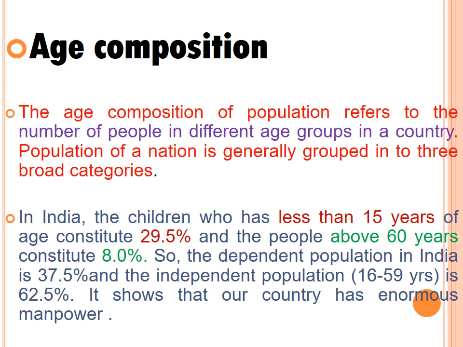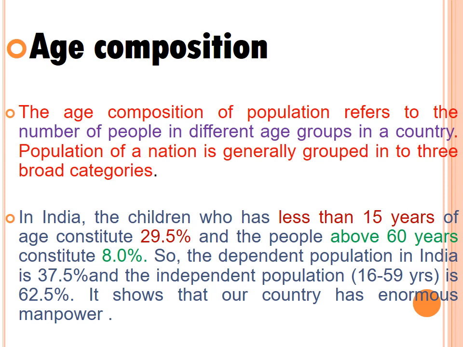So the dependent population in India is 37.5%, and the independent population, 16 to 59 years, is 62.5%. It shows that our country has enormous manpower. You see that 16 to 59, all the youngest, the people, they can work.